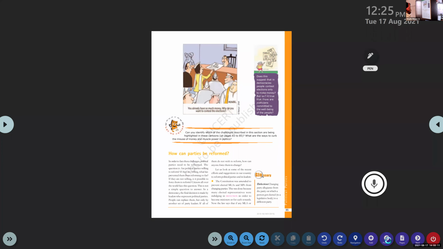Clear. The leaders of the political party are taking these decisions and creating these plans and programs. Frankly speaking, it is not basically for the development of the people, but for the development of that particular political party, that government and those leaders. This is not a simple question to answer. In a democracy, the final decision is made by the leaders who represent political parties. People can replace them, but only by another set of party leaders. If all of them do not wish to reform, how can anyone force them to change?